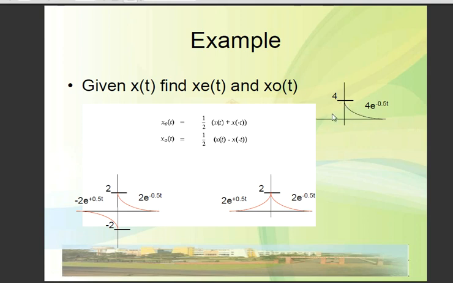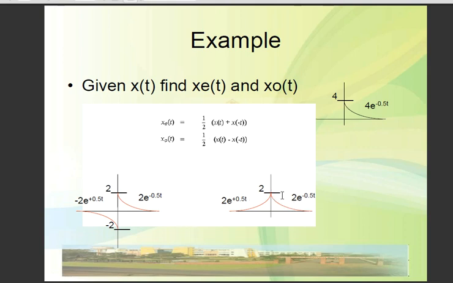x of minus t would be the reversed version, so it will be in this way. The even signal is the sum of x of t and x of minus t, but now it is multiplied by 1 by 2 and its value is 4. So it would be 4 into e to the power of minus 0.5 t plus 4 into e to the power of plus 0.5 t, but getting multiplied by 1 by 2 means 4 will go down to 2. So this will be that signal.